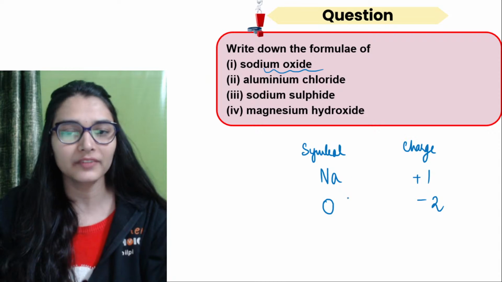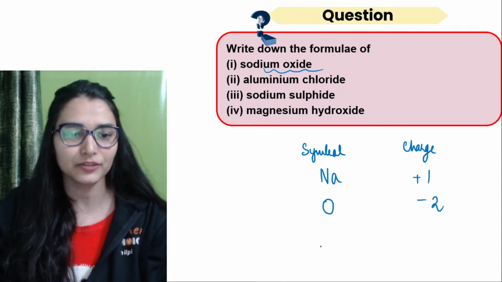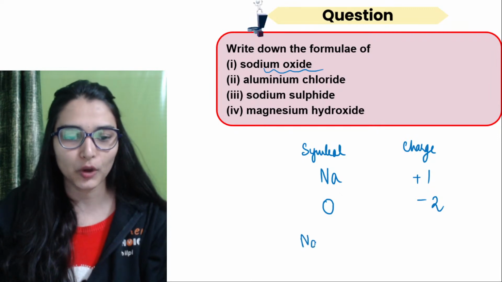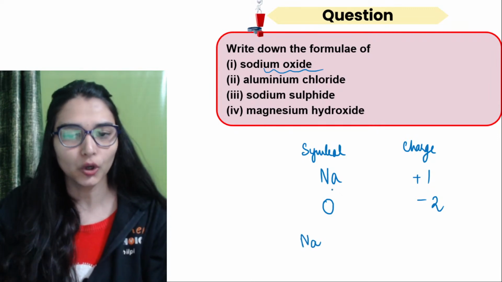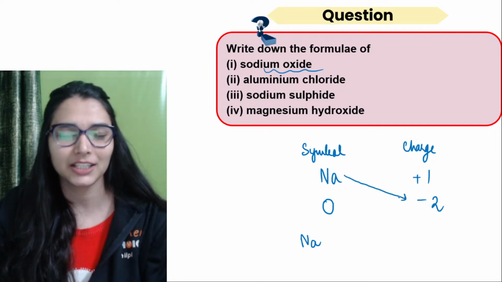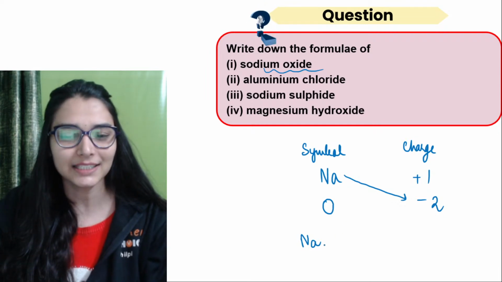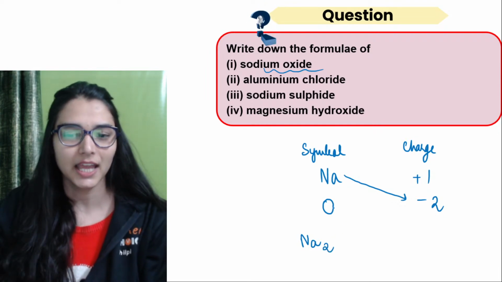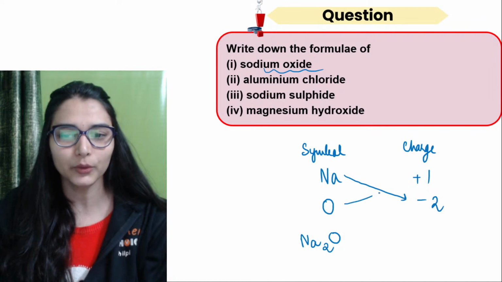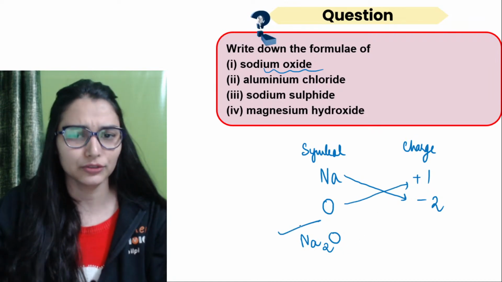Always start writing the formula with the positive charge ion first. So positive is sodium here. Go in the diagonal direction. What do you get? -2. Ignore the sign, just take the number, write it in the subscript. From Na going diagonally, you get 1. 1 is something we don't need to write.